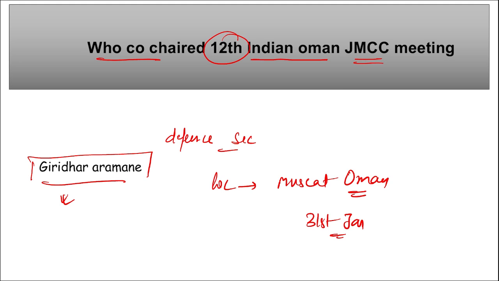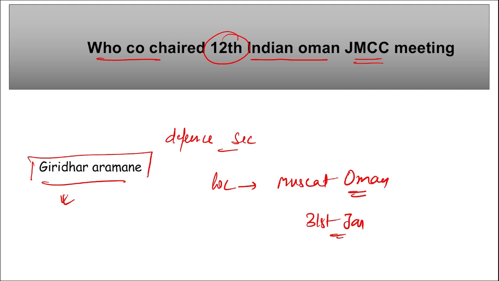Right? Giridhar Aramane was on a 2-day visit to Oman on 30th and 31st of January, and during the 2-day visit, Giridhar Aramane also held a bilateral talk with the Oman Secretary General. Then both the sides, India and Oman, discussed various defense cooperation, various trainings in the field of IT, oceanography, then shipbuilding and maintenance, also for their repair and overhaul purposes. Correct? And also views on various regional and global issues were exchanged between these two counterparts.